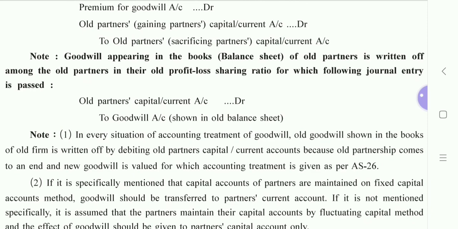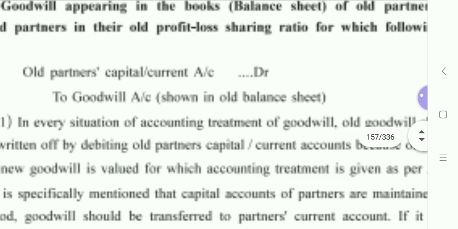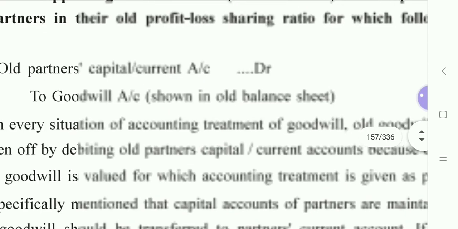Thereafter, I have uploaded a video regarding reserves and surplus. That is the concept included. I have also said that reserves and surplus are given on the liabilities side and the expenditures are given on the asset side. So one more thing is added in your balance sheet, that is the old value of goodwill. See, they've written here, shown in old balance sheet.